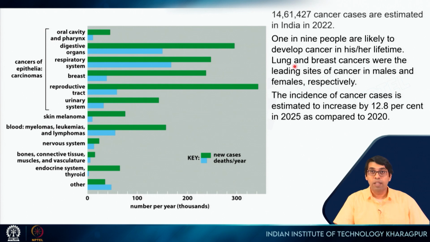It turns out that lung cancer is most prevalent in males and breast cancer is most prevalent in females. The incidence of cancer cases is estimated to increase by 12.8% in 2025 as compared to 2020. So, that is a big jump. With a more aging population and with a large population, this has become a real issue for our country.